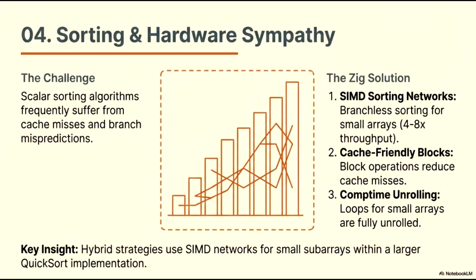The key insight is the effectiveness of hybrid strategies. By embedding SIMD networks to handle small subarrays within a larger quicksort implementation, Zig achieves a highly optimized balance between high-level algorithmic efficiency and low-level hardware performance.